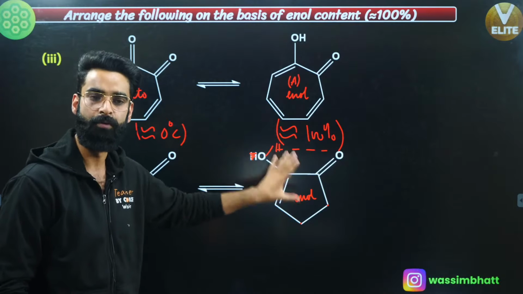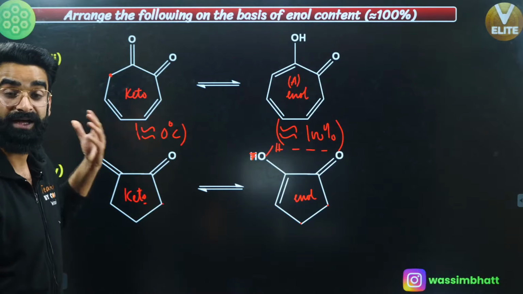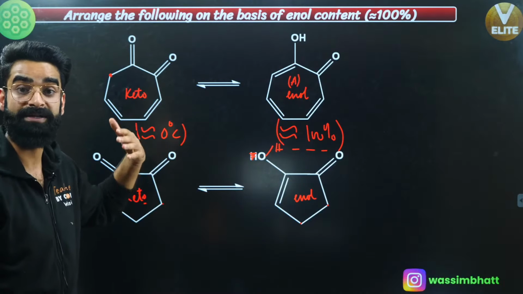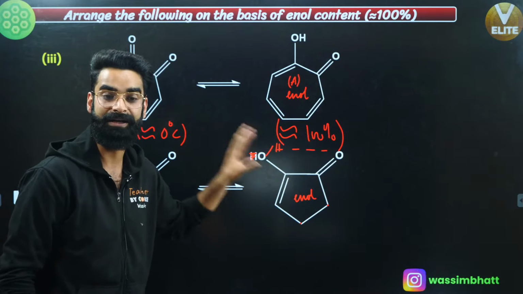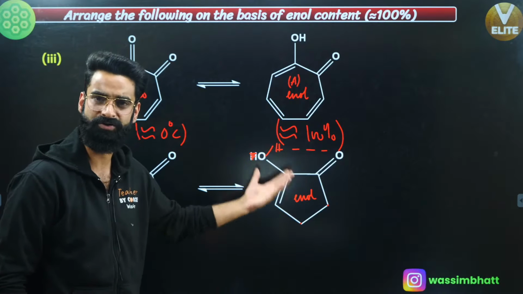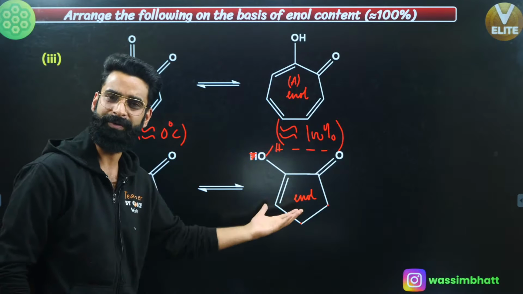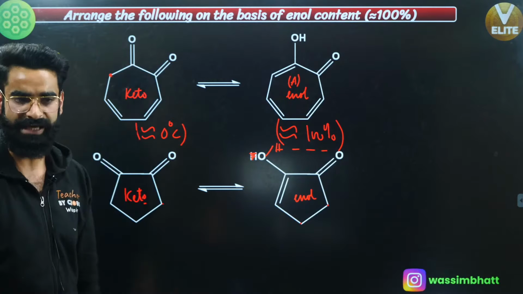If it becomes more stable, definitely we know, I have told you, the enol content depends on what? It depends on the intramolecular hydrogen bonding happening in the enol as well. The more the intramolecular hydrogen bonding in the enol, the more is going to be its stability. If more is its stability, more is going to be the percentage of enol in the equilibrium mixture.